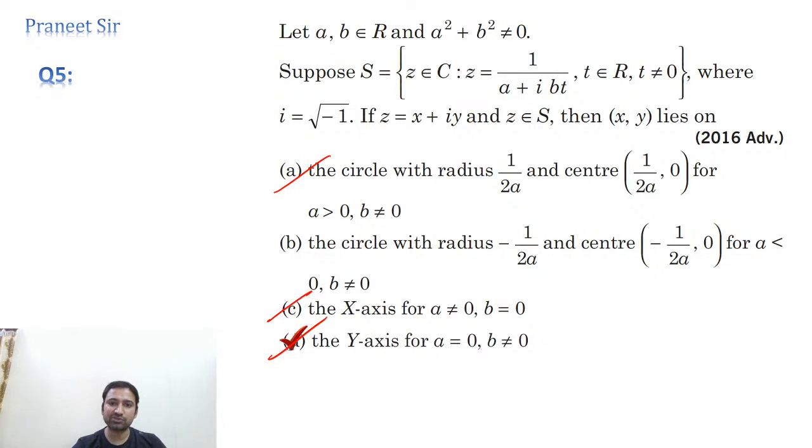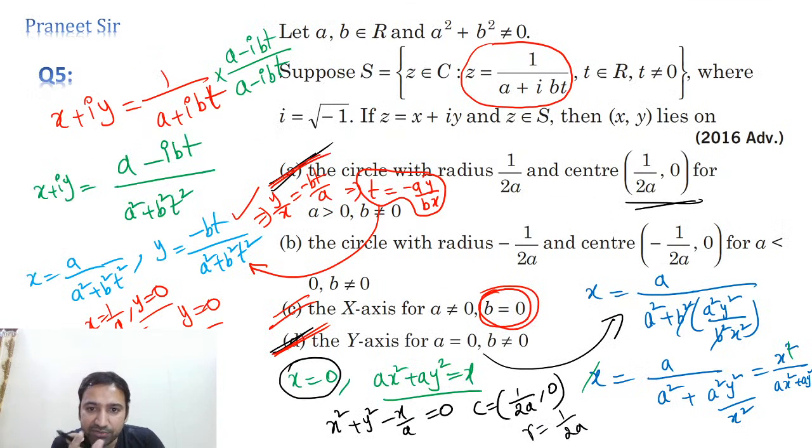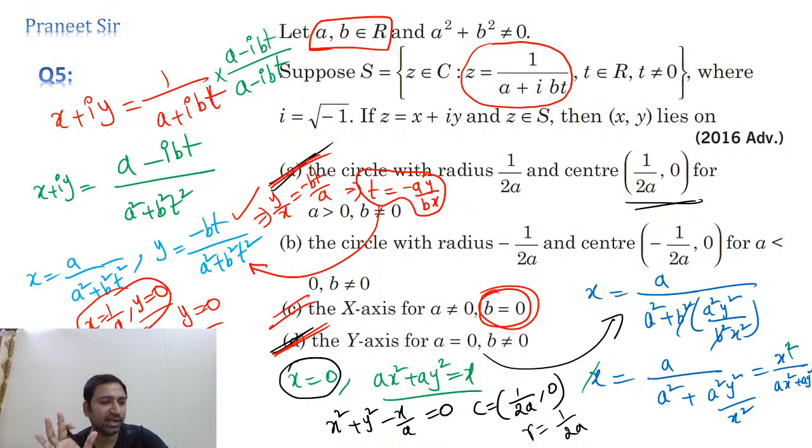A is not equal to 0, guys. Once again, if you take a not equal to 0 and b equals 0, a can be anything, right? A value can be anything. How can you say that a is a constant? It is not one point, it can be many points. 1 by a comma 0 means 1 by 2 comma 0, 1 by 3 comma 0, 1 by 4 comma 0, like that. So many cases you will get.